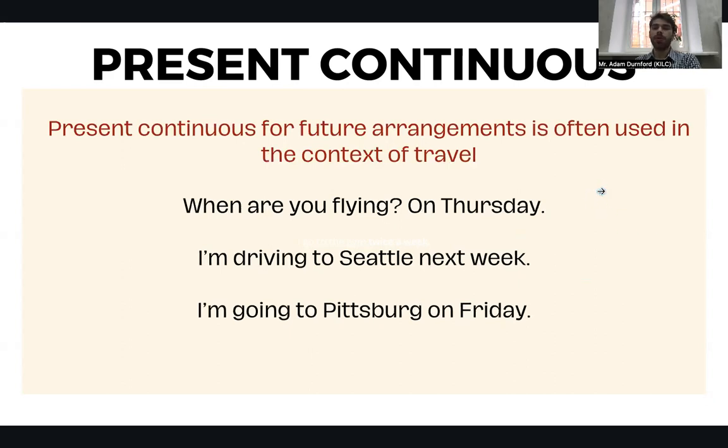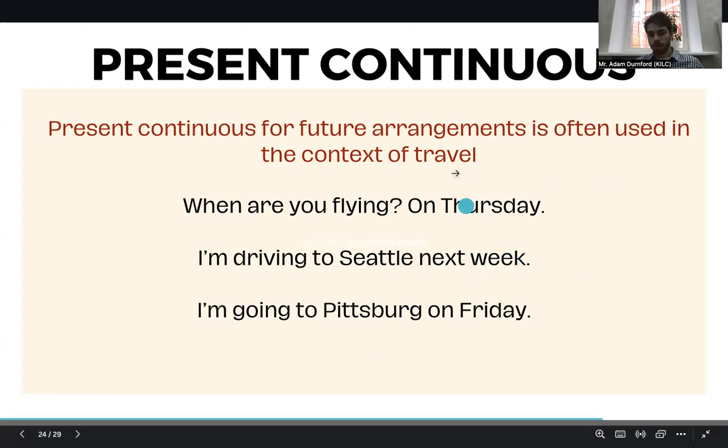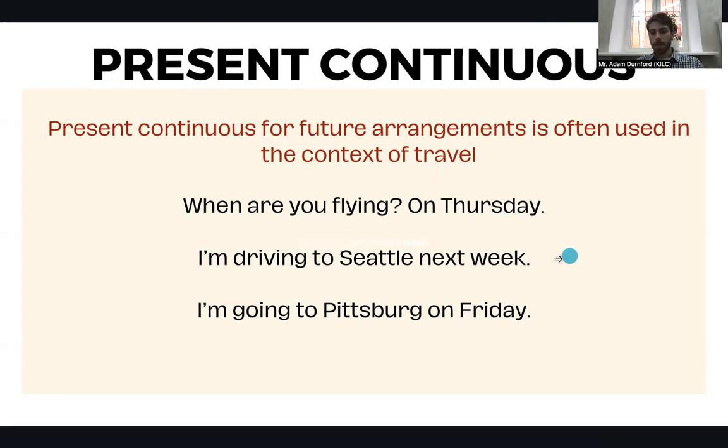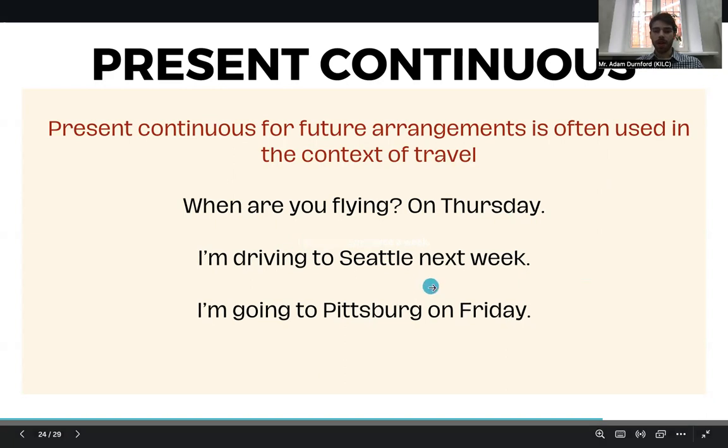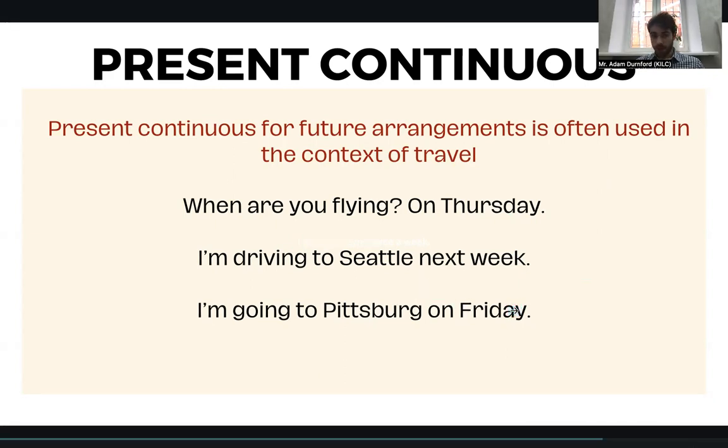Present continuous for future arrangements is often used in the context of travel. So when are you flying? I'm flying on Thursday. Or I'm driving to Seattle next week. I'm going to Pittsburgh on Friday. So again, these are travel words, travel verbs, and we often use them in the present continuous when we are talking about the future.